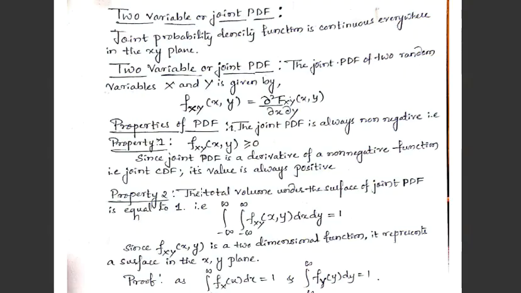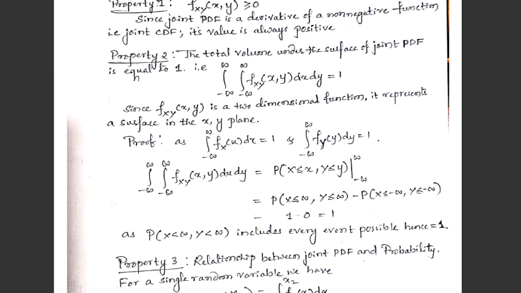Then the second property is the total volume under the surface of the joint PDF is always equal to 1, that is the integration from minus infinity to plus infinity with respect to x and y of this joint probability density function is always equal to 1, since f_XY(x,y) is a two-dimensional function, it represents a surface in the xy plane,